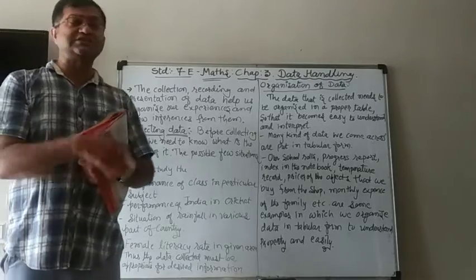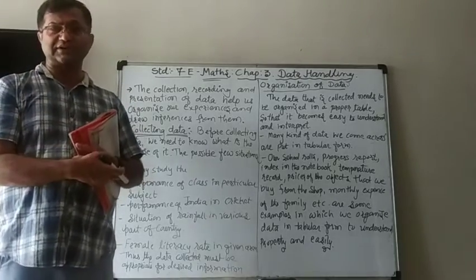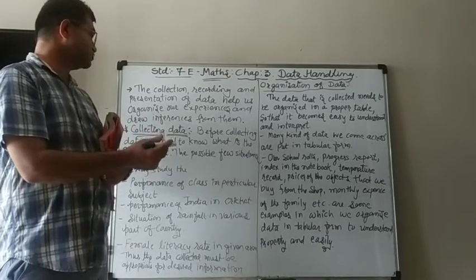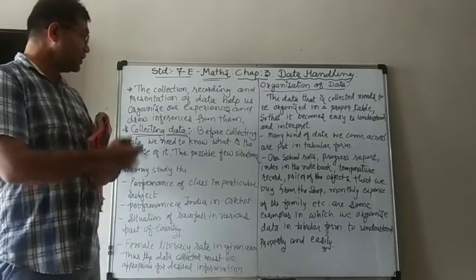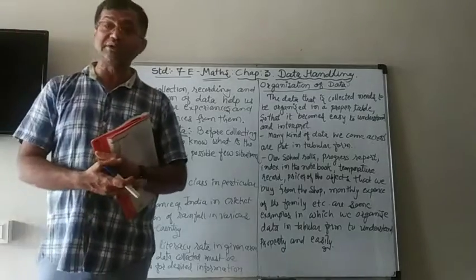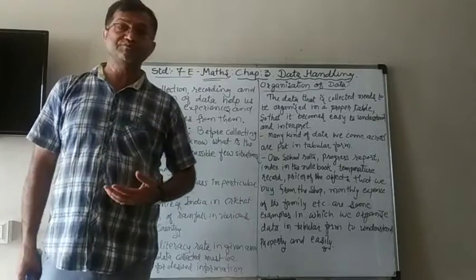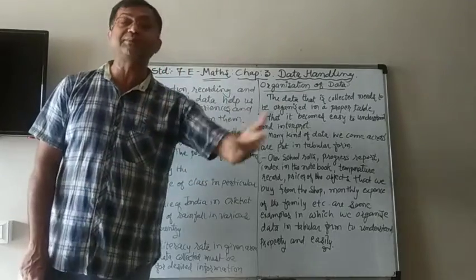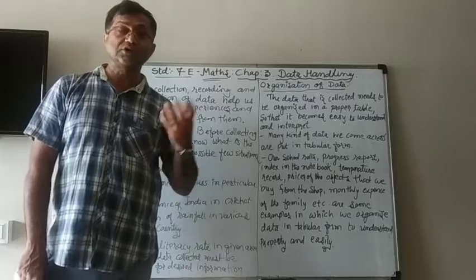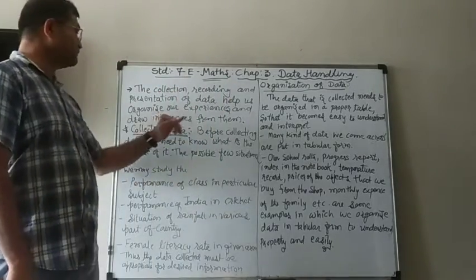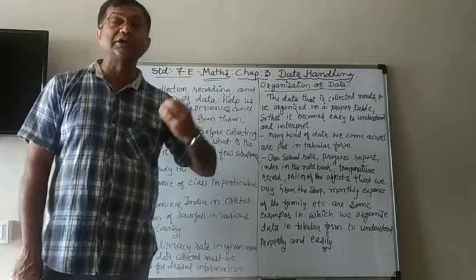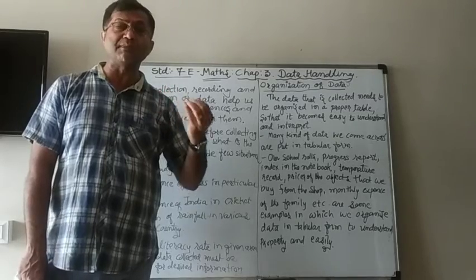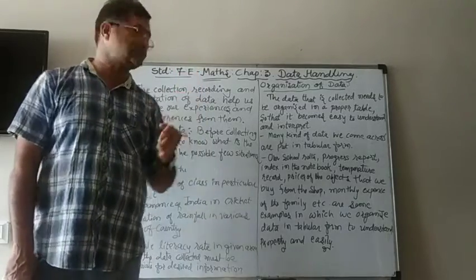Now, we know that these things like representation of data, collection of data, and organization help us to organize our experiences and draw inferences from them. It means that if we collect the data and then represent it, then we can organize our representation properly. Inferences means we can get some conclusion from that, whether it is bad or good. So it will help us a lot, and it is easy also.